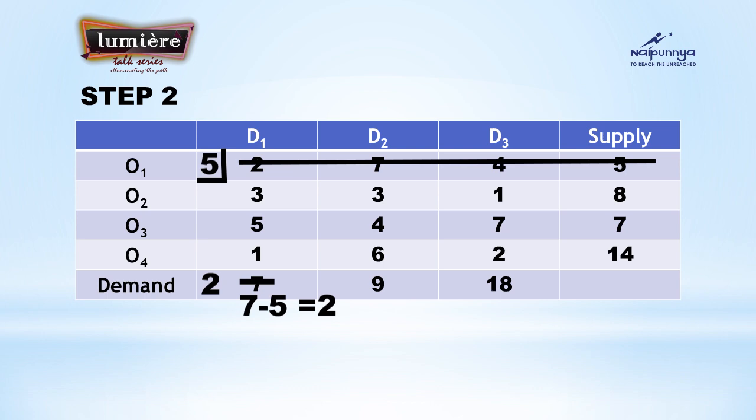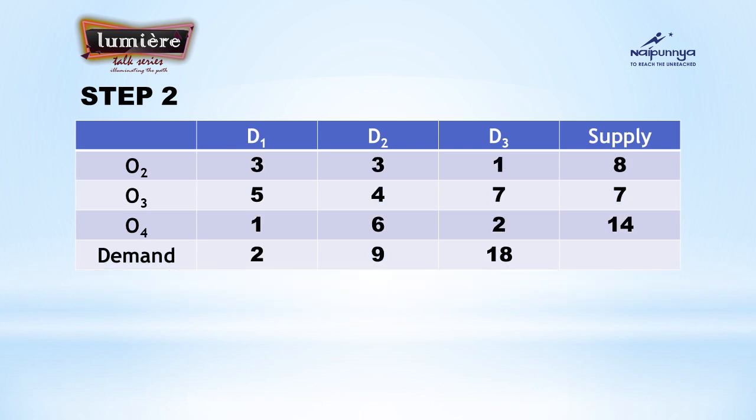In each step, I have represented the calculations. After that, in the second step, you can see one row is missing because we have cancelled one row, no? So we have only the rows O2, O3, O4, and the demand columns D1, D2, D3. We got a reduced matrix. There also you can simply check whether you have made the correct calculation.